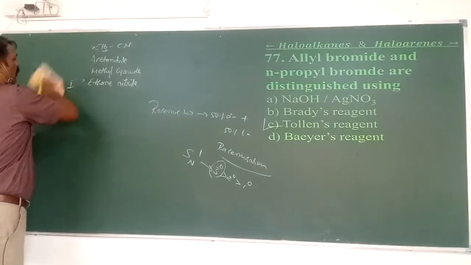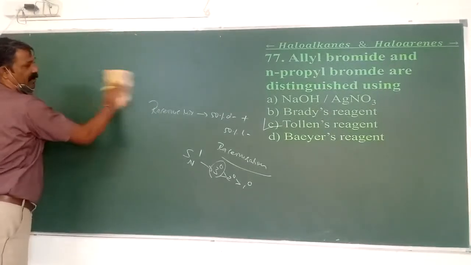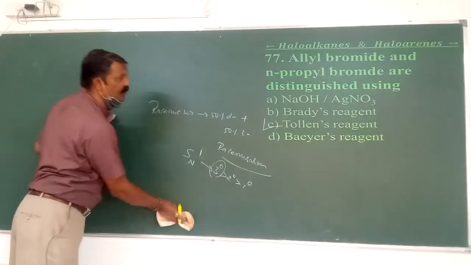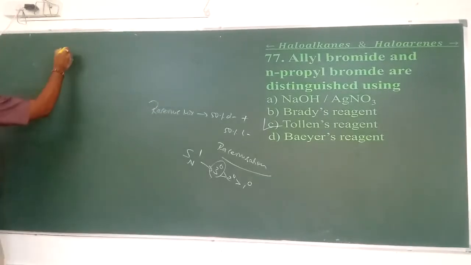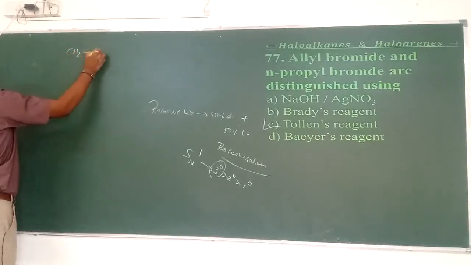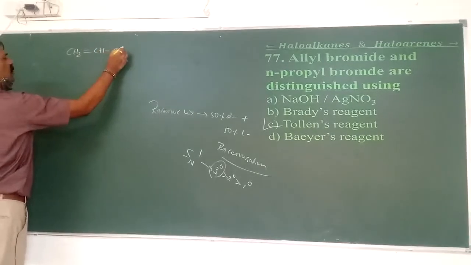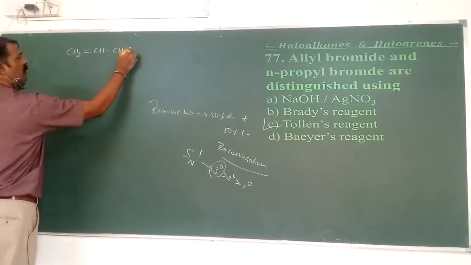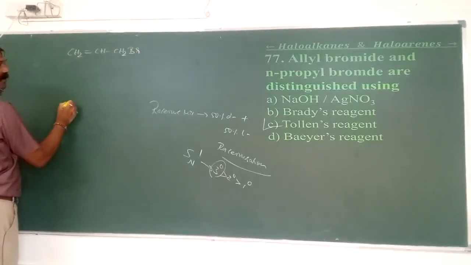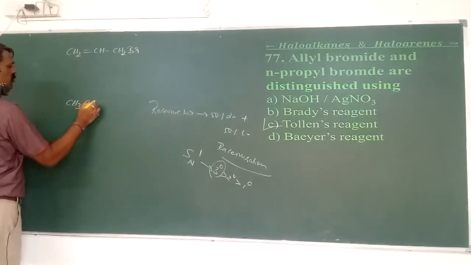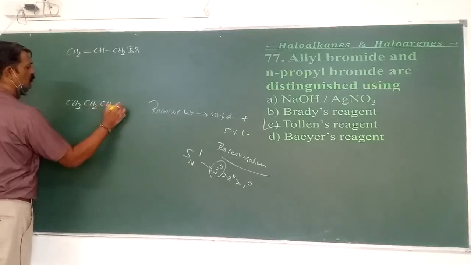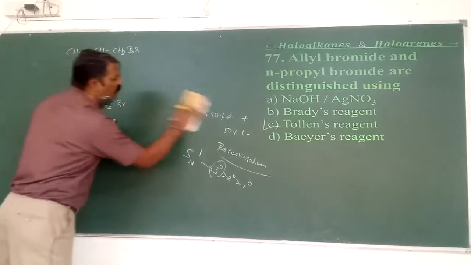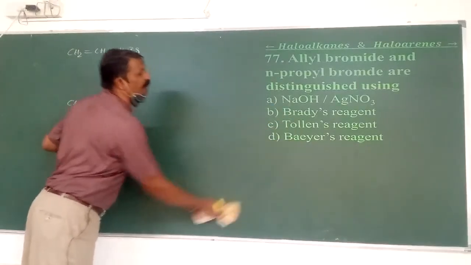Allyl bromide and n-propyl bromide: how can they be distinguished here? What is the formula for allyl halide? Allyl means the CH2=CH-CH2 group, with bromide. The other is n-propyl, a straight chain, CH3CH2CH2Br. Okay, how can these two be distinguished?